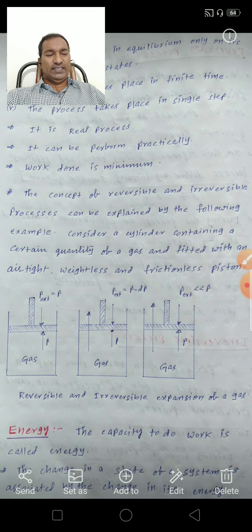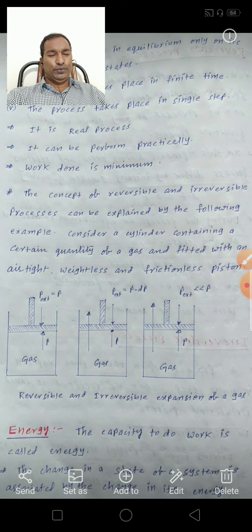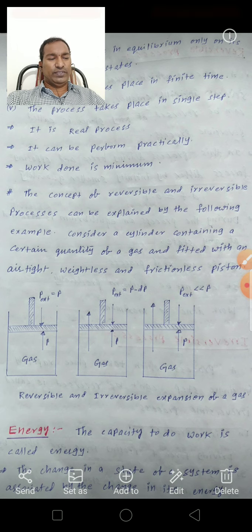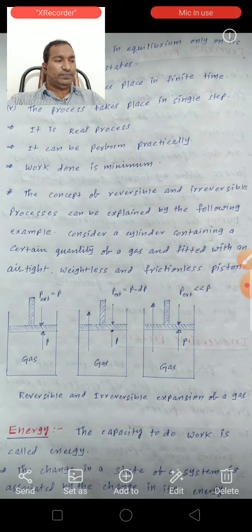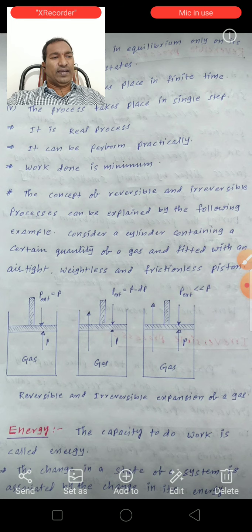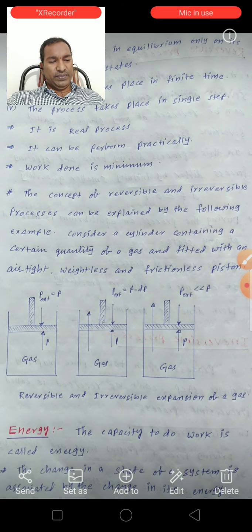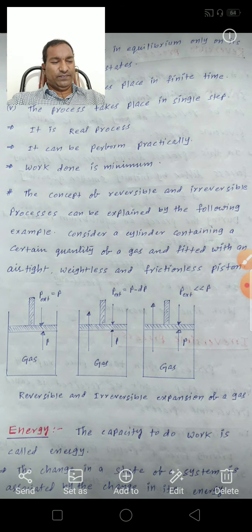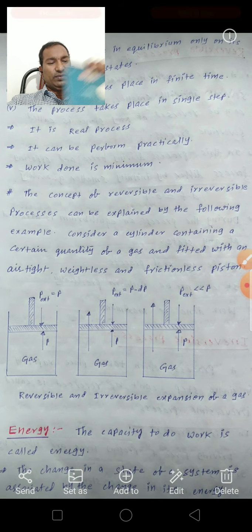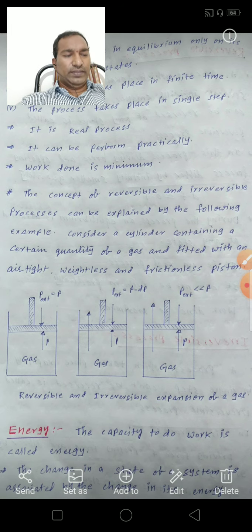But pressure is the force acting per unit area. So the external pressure P external is equal to F by A, where F is force and A is the area of cross section of the piston. Therefore F is equal to P external into A. So this is the first equation, W is equal to F into S.